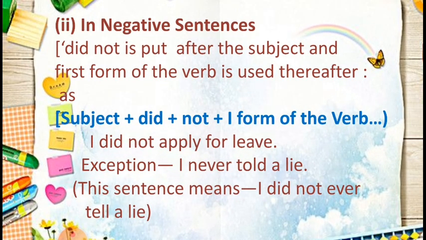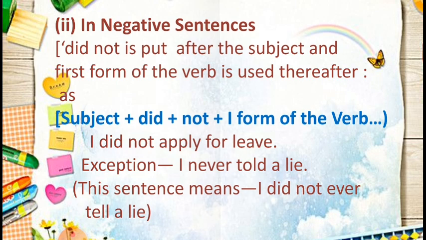When we talk about the negative sentences, did not is put after the subject and the first form of the verb is used thereafter. So here again the first form of the verb is used. Let us see the rule.